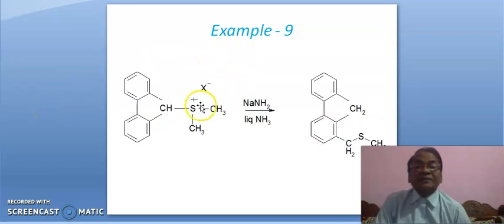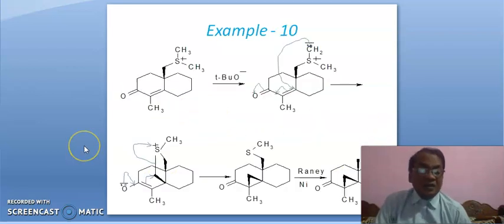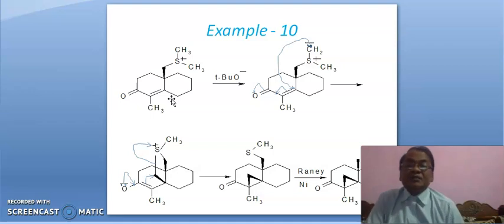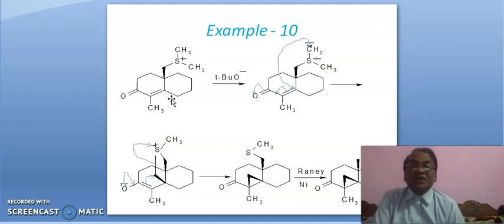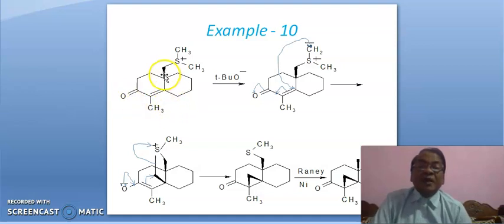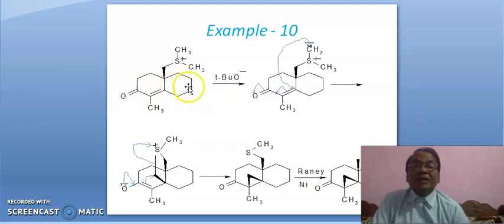Example 9. Here it is the ortho position. This carbon gets attached here, and this bond will break here, leading to this. Okay. Example 10. This is very, very important. This question has been asked in GATE exams some year. This bond is above the plane of this screen.